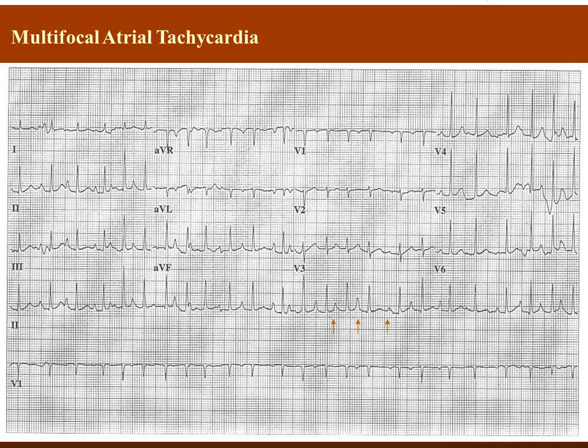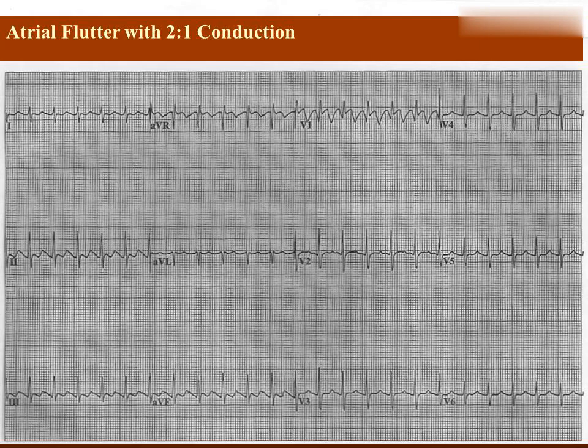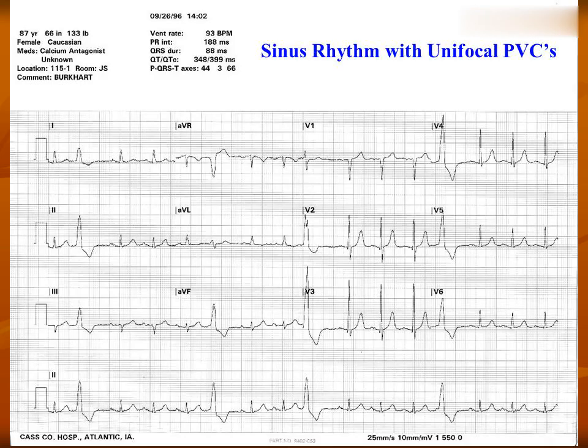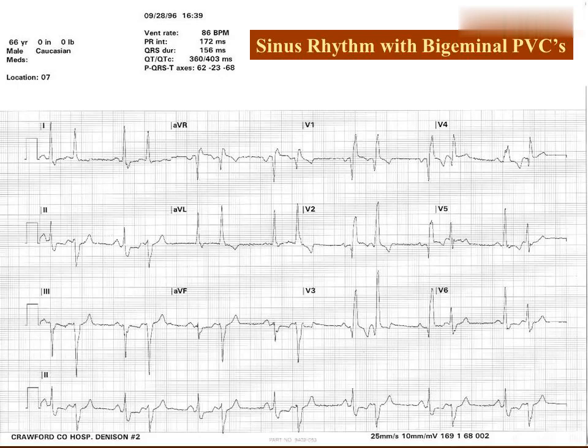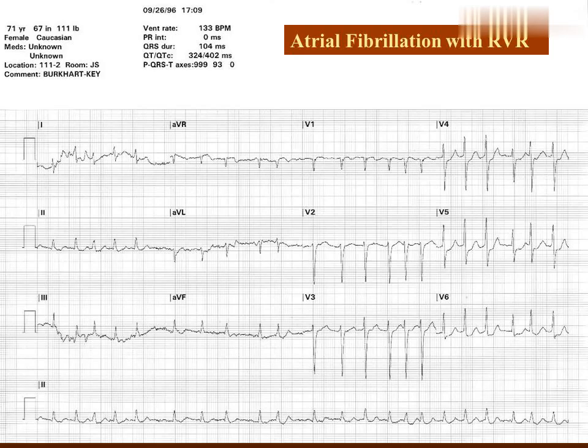Multifocal atrial tachycardia. Atrial flutter with 2-to-1 conduction. Sinus rhythm with unifocal PVCs. Atrial fibrillation with a slow ventricular response. Sinus rhythm with bigeminal PVCs. Atrial fibrillation with RVR.